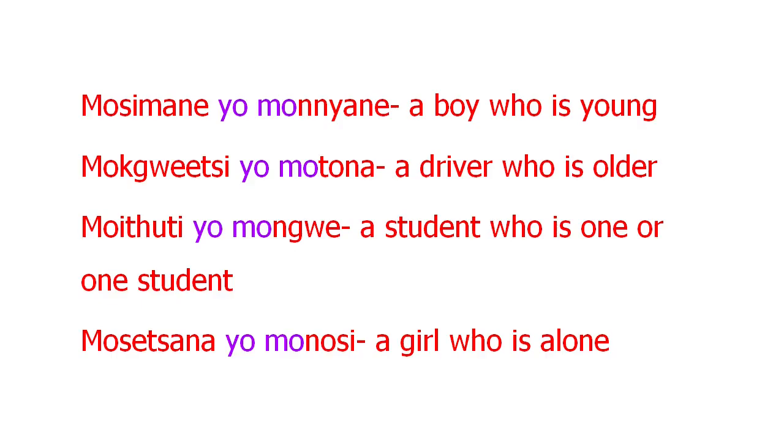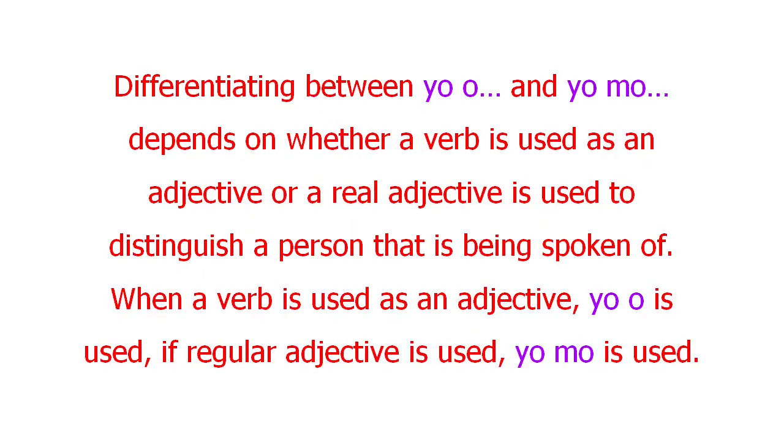So that is how you differentiate between yo-o and yo-mo. As can be seen thus far, it all depends on whether a verb is used as an adjective or a real adjective is used to distinguish a person that is being talked about. When a verb is used as an adjective, yo-o is used. If regular adjectives are used, yo-mo is used.